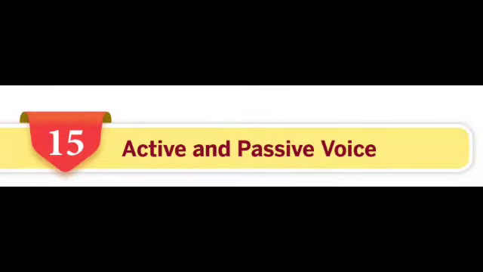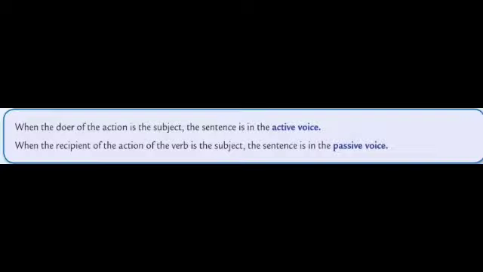Hello, good morning, students. Today we are going to learn lesson number 15, active and passive voice. Now let's understand what is the meaning of active voice. In active voice, when the doer of the action is the subject, the sentence is in the active voice.